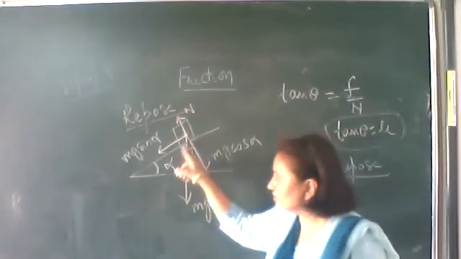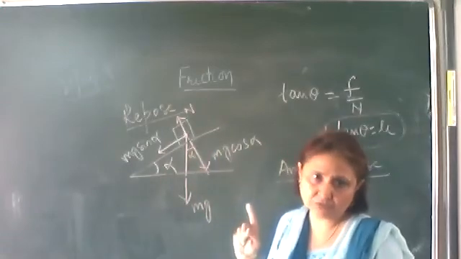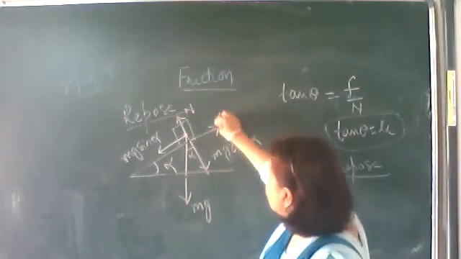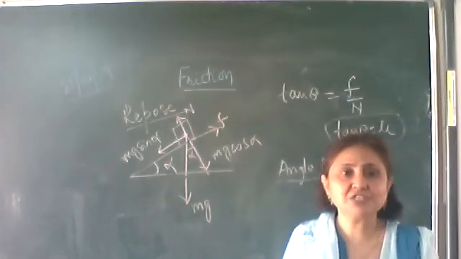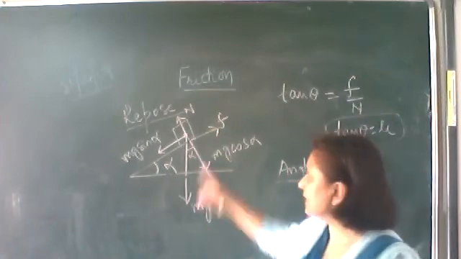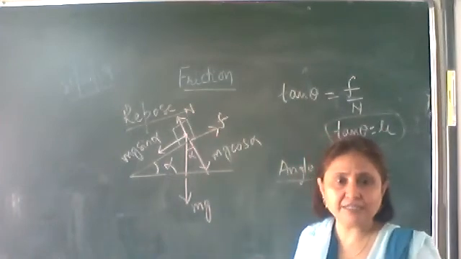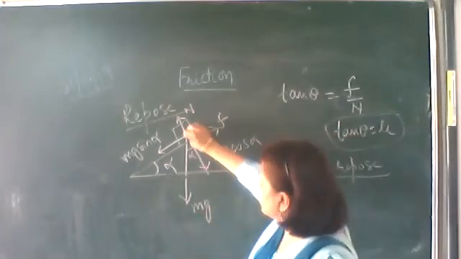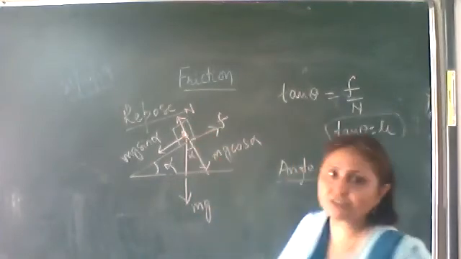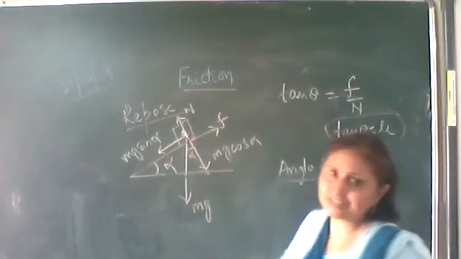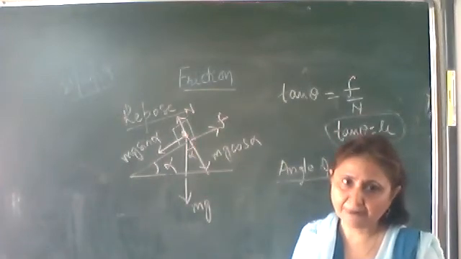Okay, the block just begins to slide down. So the opposing force, the frictional force, which is tangential to the two surfaces in contact, is acting in the upward direction along the inclined plane. You can see that all the other forces are passing through the center of the body, whereas the frictional force is tangential to the two surfaces.